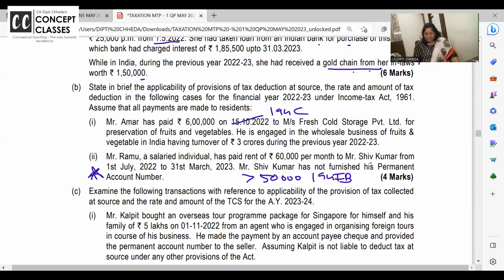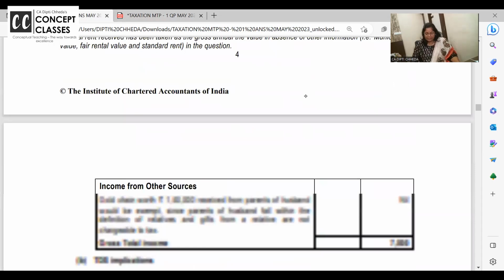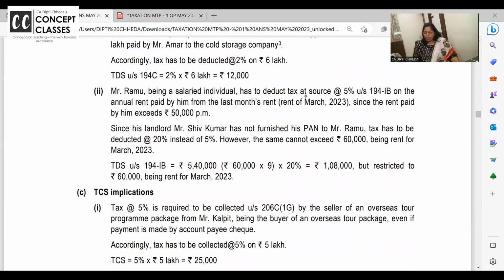But here in this second one, the googly is TDS should be deducted for the whole year in the March month. So how will TDS be deducted on the full 60,000 in March? Let us see this answer.